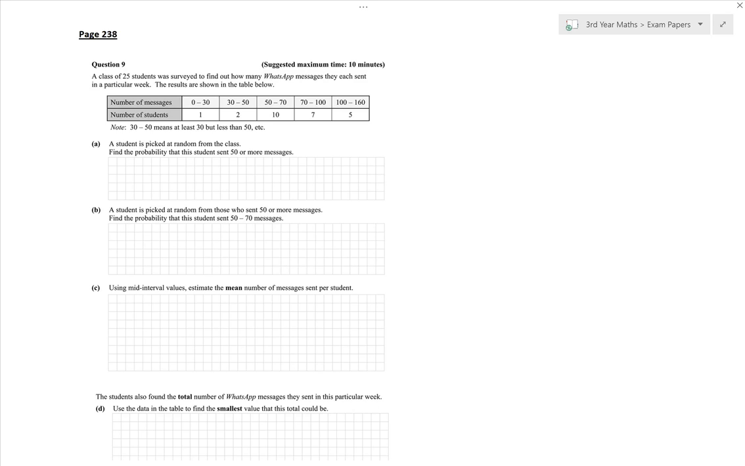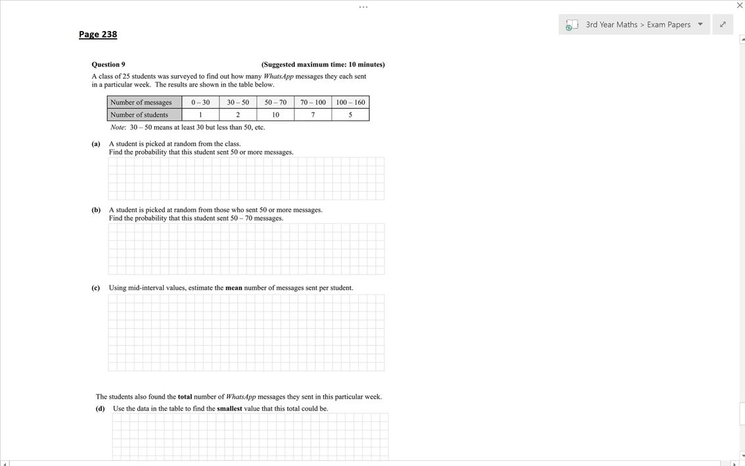Now, the next questions, page 238, question 9, and then question 10. A class of 25 students were surveyed to find out how many WhatsApp messages they each sent in a particular week. The results are shown in the table below. Just to read this, one student sent between 0 and 30 messages, 2 between 30 and 50, 10 between 50 and 70, etc. Note that 30 to 50 means at least 30 but less than 50.